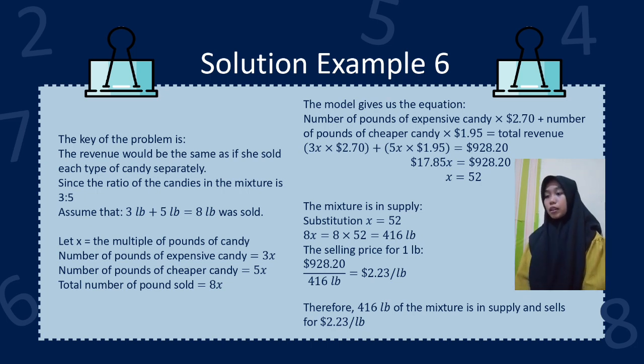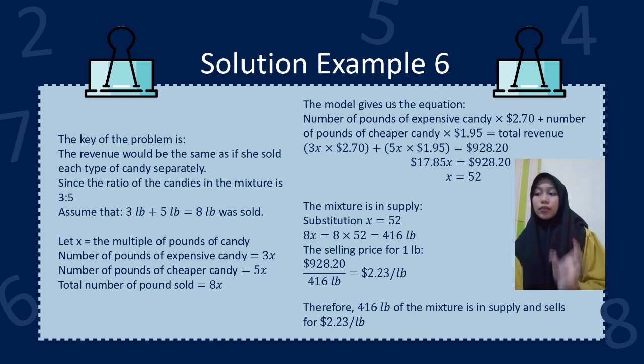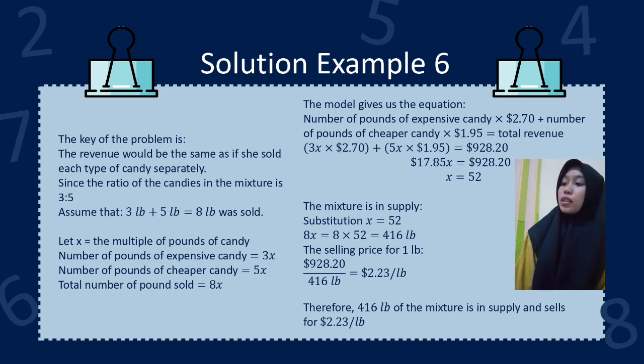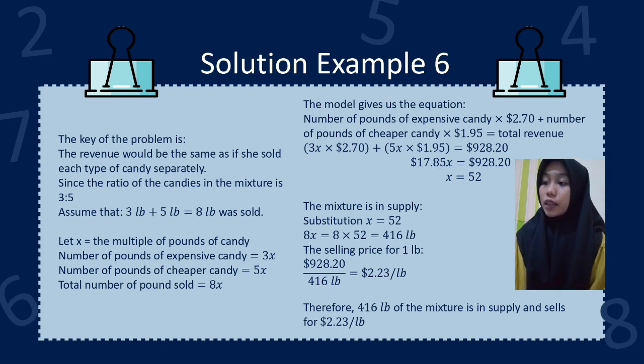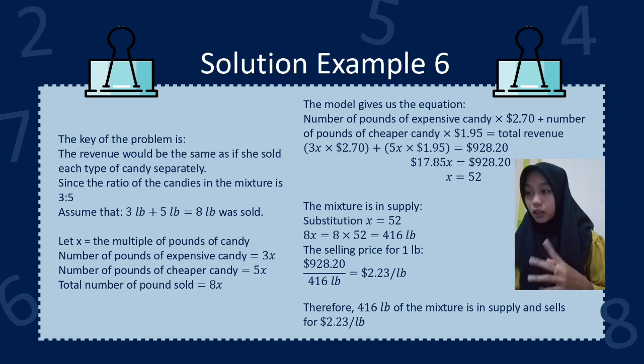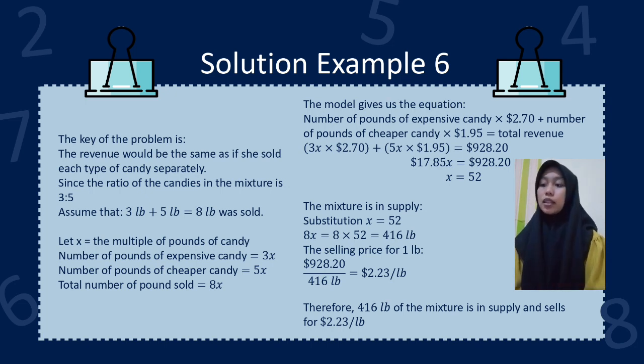This is the solution. The key of the problem is that the revenue would be the same as if she sold each type of candy separately. Since the ratio of the candies in the mixture is 3 to 5, assume that 3 lb plus 5 lb equals 8 lb was sold. Let x be the multiple of pounds of candy, so pounds of expensive candy is 3x and pounds of cheaper candy is 5x. The total number of pounds sold equals 8x.